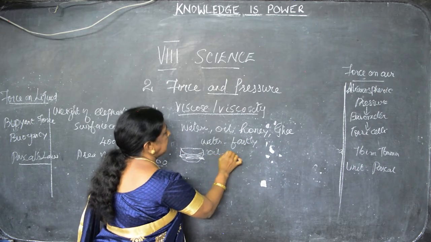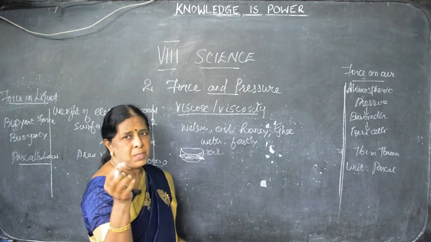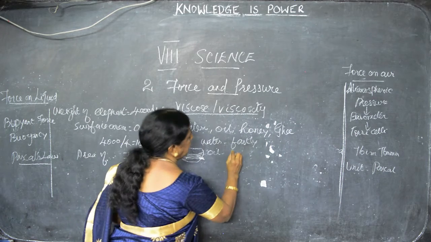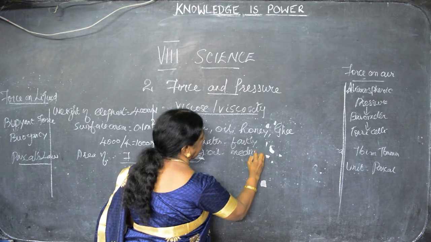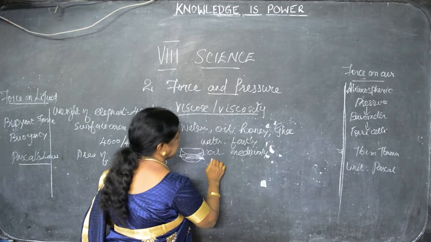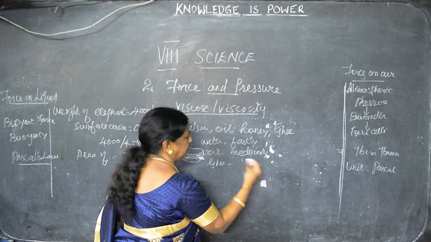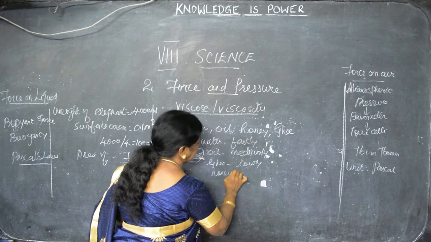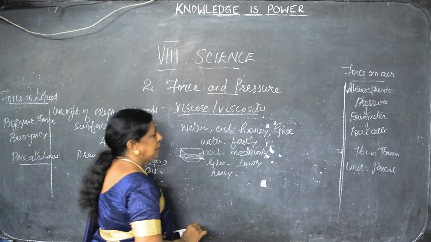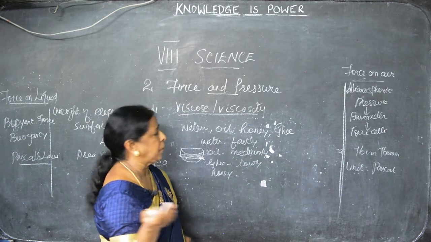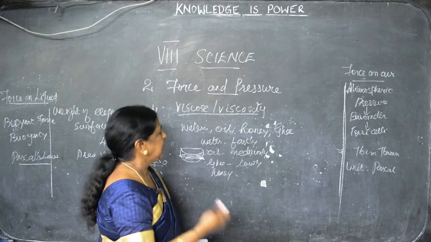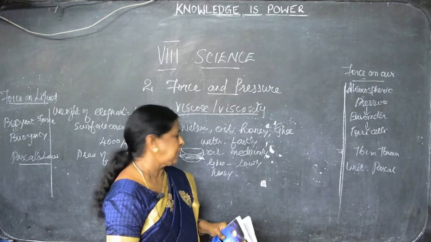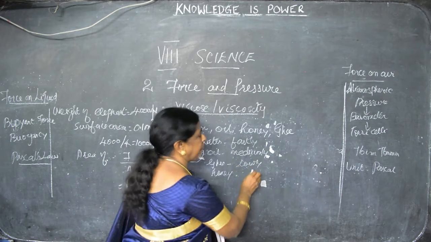Oil is somewhat viscous. It is a little thicker than water. Water is very liquid, no? Oil is somewhat thick, so it flows at a medium speed. Ghee flows very slowly, and honey does not even move because it is very thick. So this is viscosity: the movement of the particles, whether water, oil or honey, is known as viscosity, which is the thickness of the liquid. Honey has more viscosity. Clear?